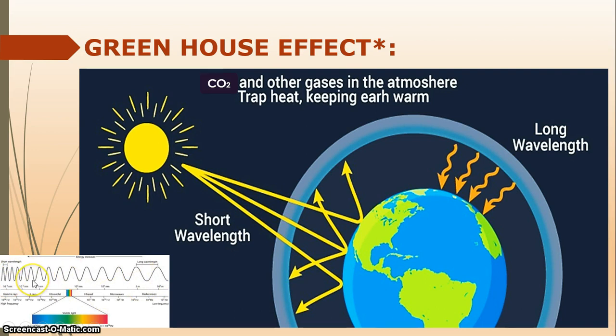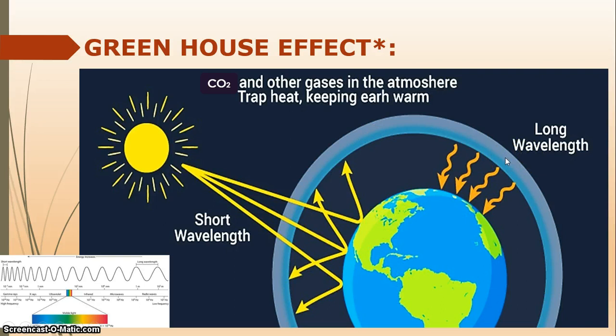Combined, it takes all the electromagnetic spectrum to the earth, while some part of the electromagnetic spectrum, like ultraviolet, gets absorbed by our ozone layer, and some of the shorter wavelengths come to the earth. Then you can see when the sunlight is coming, the short wavelengths, after passing through the atmosphere, are absorbed by the earth's surface.